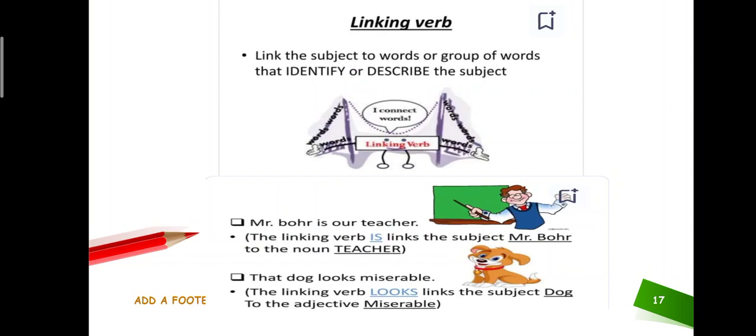And in the second sentence, that dog looks miserable. That dog is the subject and miserable is the adjective. You are talking about the dog's quality. So you are connecting the adjective with the subject, so you can use a linking verb here. Looks is the linking verb which connects the subject with the adjective.